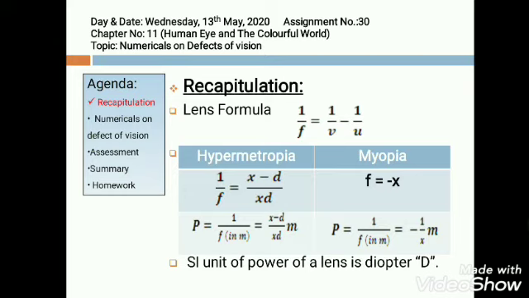In hypermetropia, the formula will be 1 by f is equal to 1 by x minus 1 by d. Now, what is x here? x represents the distance of object, and d represents the distance of image. In myopia, focal length is equal to minus of x, or you may say minus of v. The power of lens in hypermetropia is given by 1 by f, reciprocal of the focal length of the convex lens.